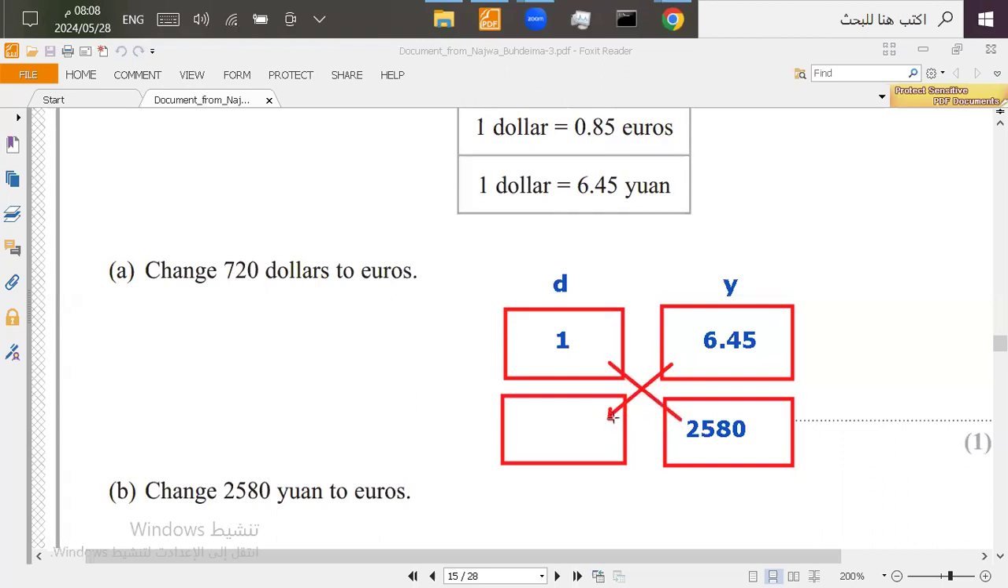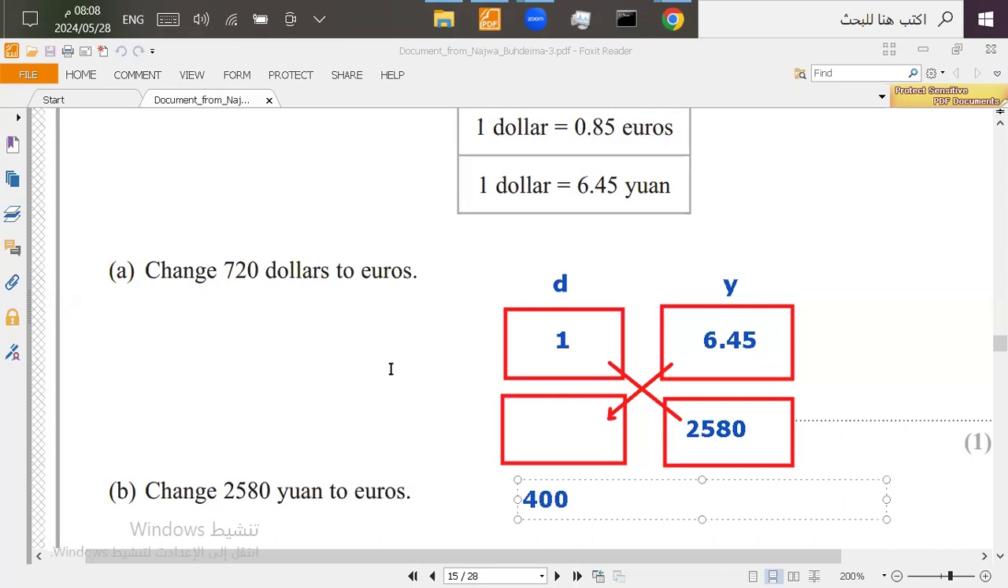Now here in the X method, I'm going to multiply this by the number connected to it and then divide it by the number I didn't use. So let's do it that way. So 2580 multiply 1 and then divide 6.45. And the answer is 400. So first I turned it into dollars. Now we have $400. This one is $400.